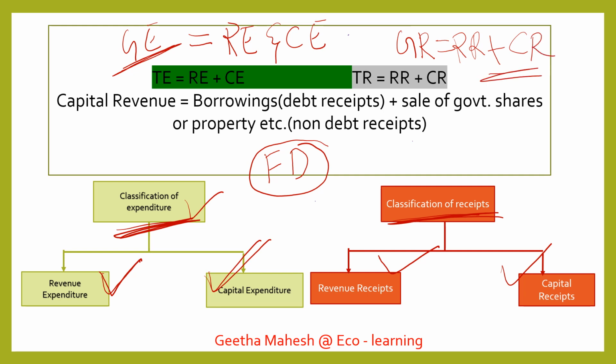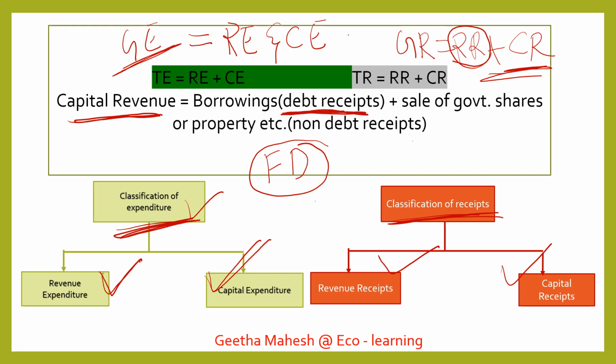Now you have to understand clearly, dear students, under revenue receipts there is tax revenue and non-tax revenue. But capital receipts are of two types.